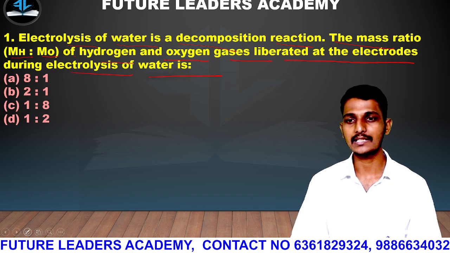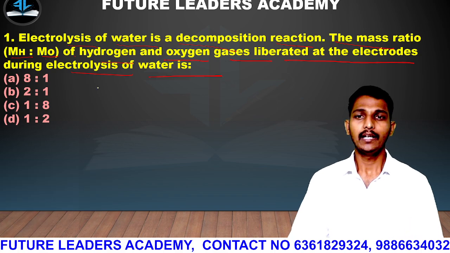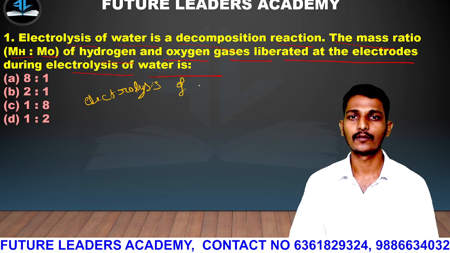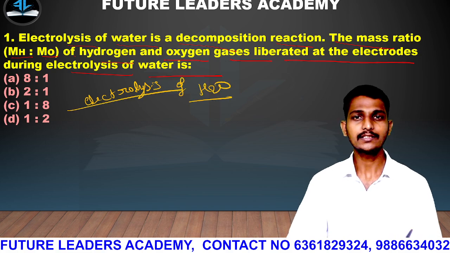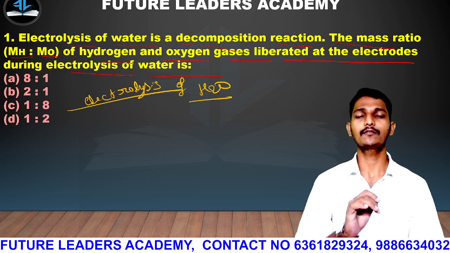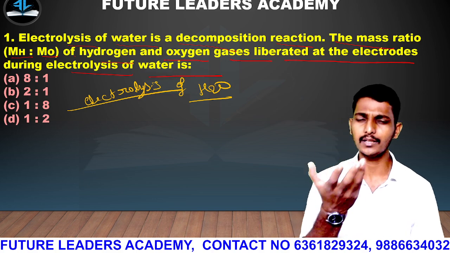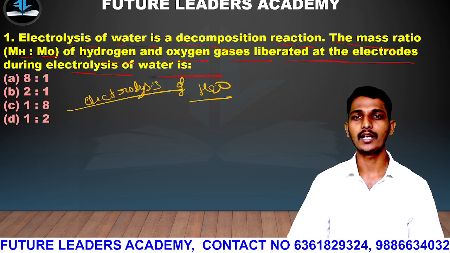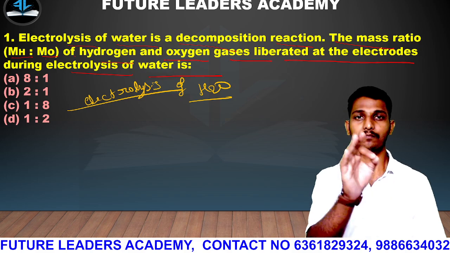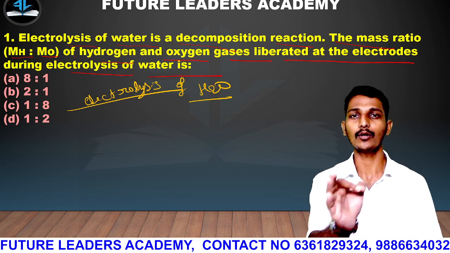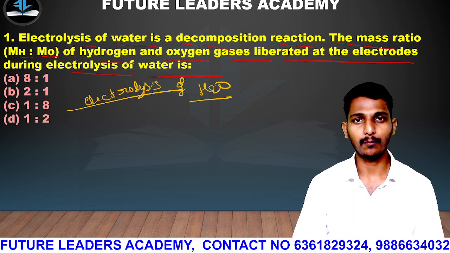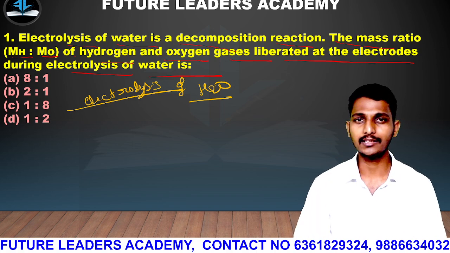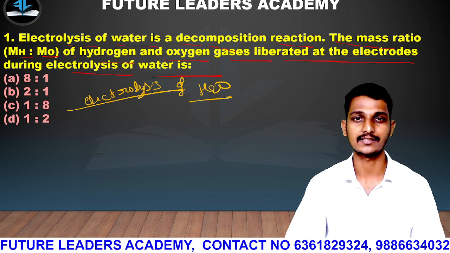One minute guys, I'll change the color of the pen. Electrolysis of water means I'll write H2O. You are familiar with this from the first chapter. Electrolysis of water can be considered as electrolytic decomposition. Electrolysis, electrolytic decomposition. Photolysis, photolytic decomposition. Thermolysis, thermolytic decomposition. With the help of light, with the help of electricity, or with the help of heat.